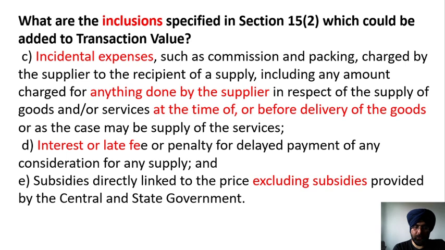Another provision is that subsidies directly linked to the price are included, excluding subsidies provided by the central or state government. Here you have to note that only the subsidies which are directly linked to the price have to be included. If the subsidies are indirectly linked to the price, then those subsidies are not to be included. So if these are provided by the central government or state government, then you have to exclude these subsidies.